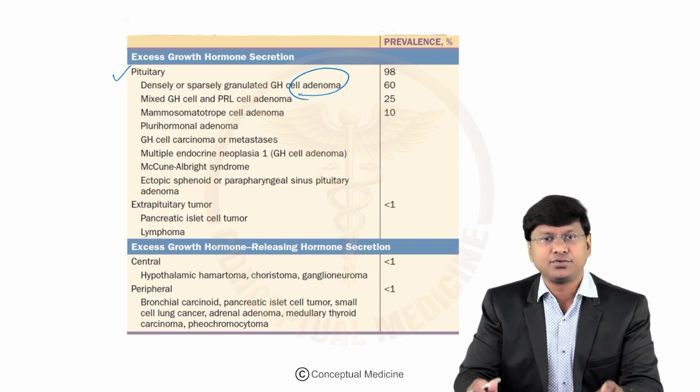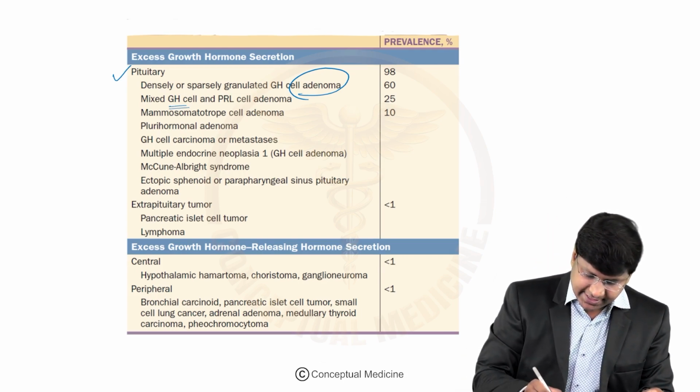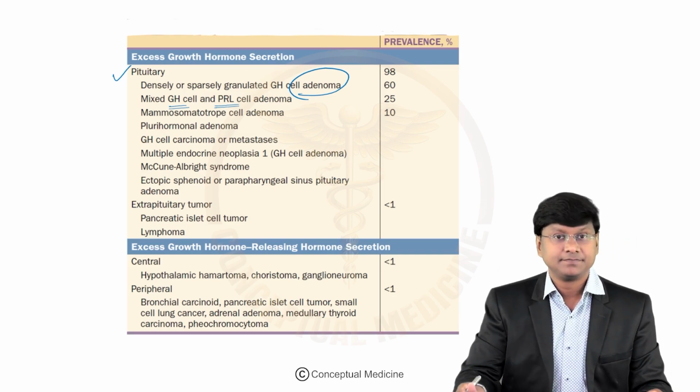And apart from the somatotroph type of pituitary adenoma, the other causes include mixed growth hormone cell and prolactin cell adenoma.